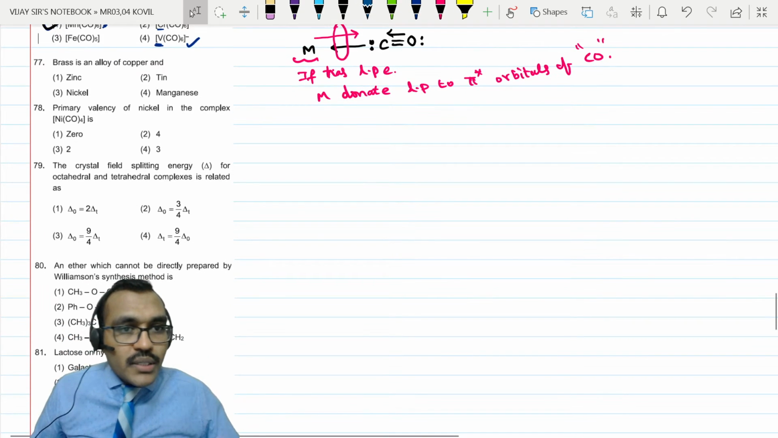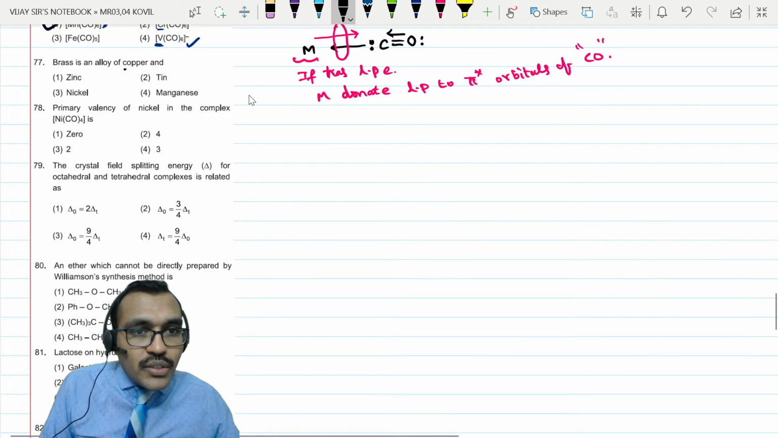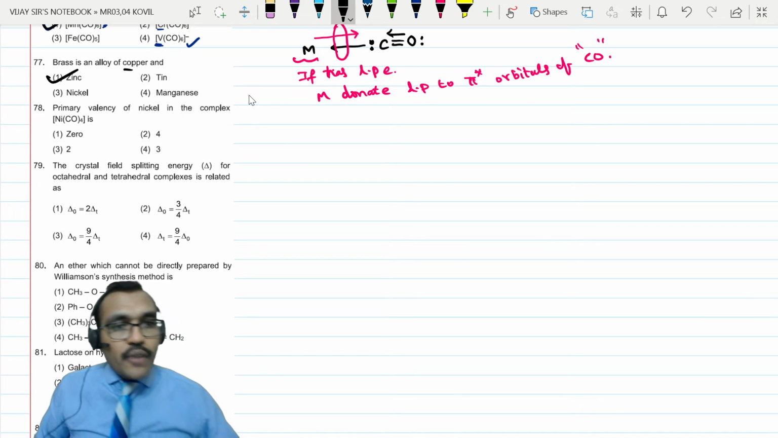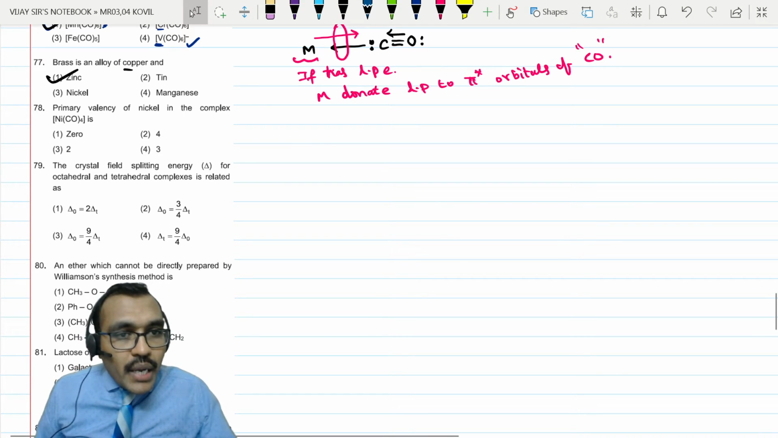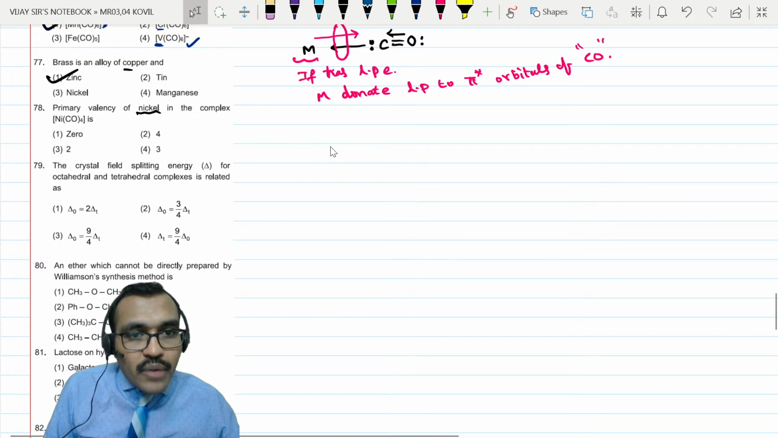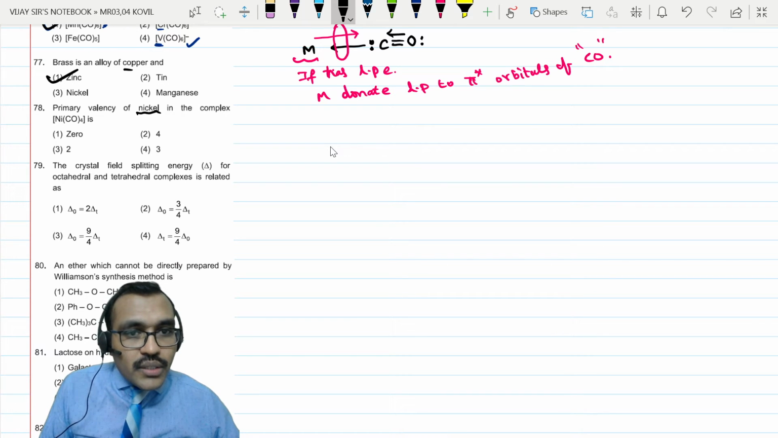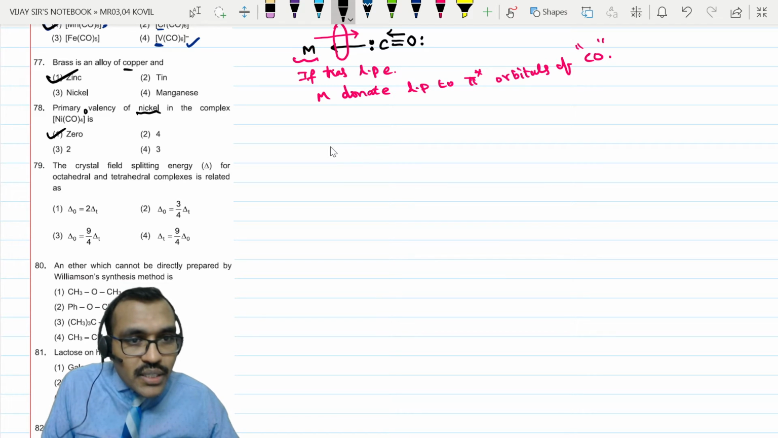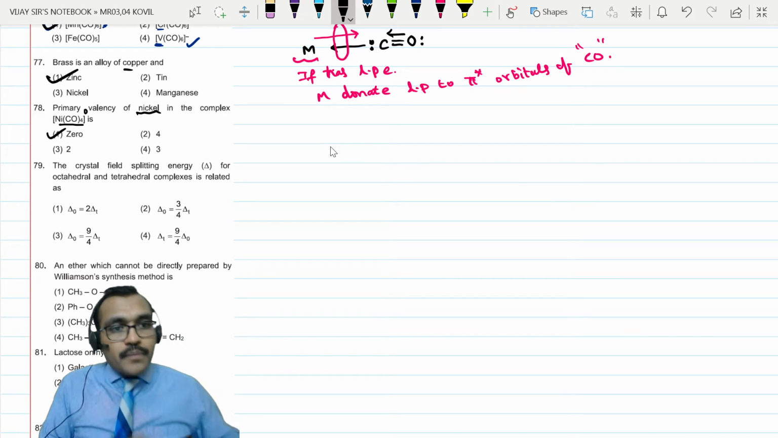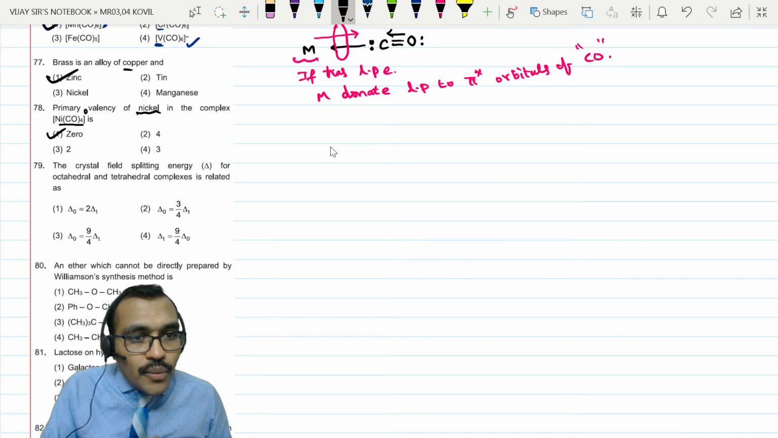Next, brass. Brass is an alloy of copper and zinc. Primary valency of nickel: primary valency means oxidation state, and the oxidation state here will be 0. Secondary valency is nothing but the coordination number. So the primary valency is 0.